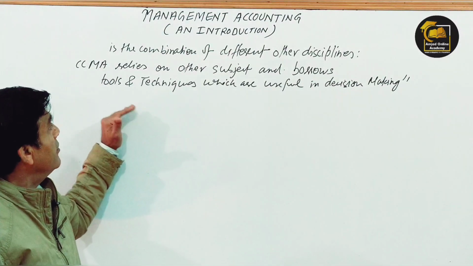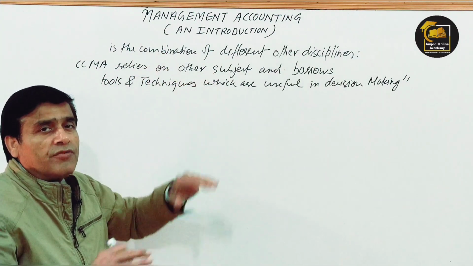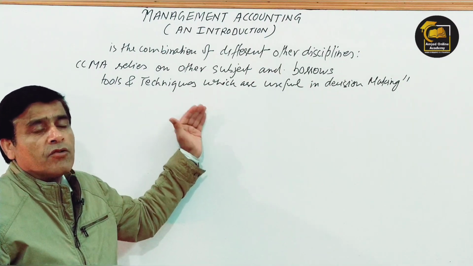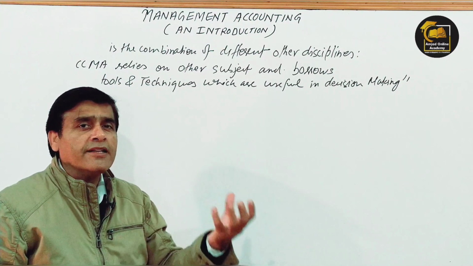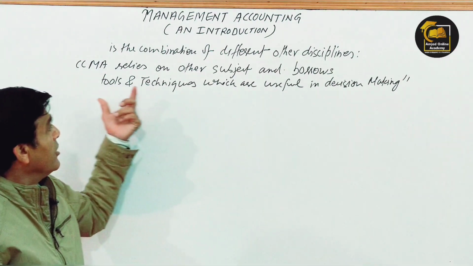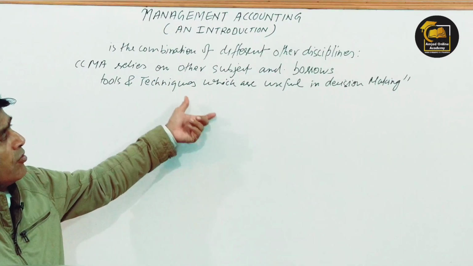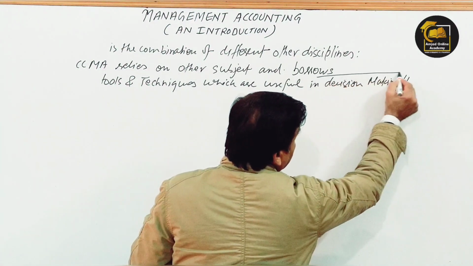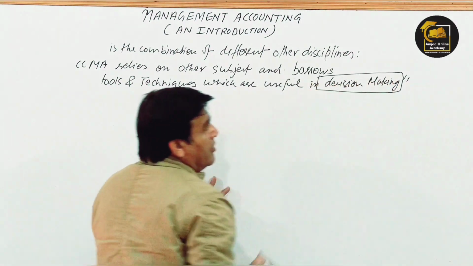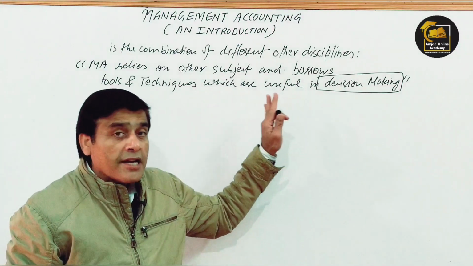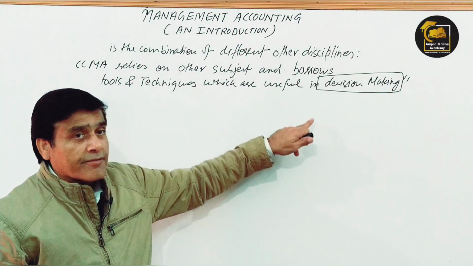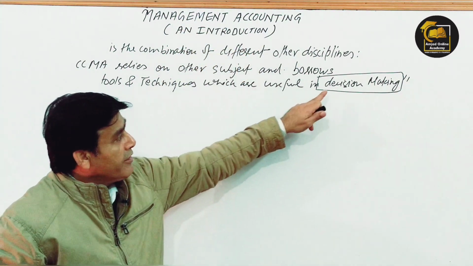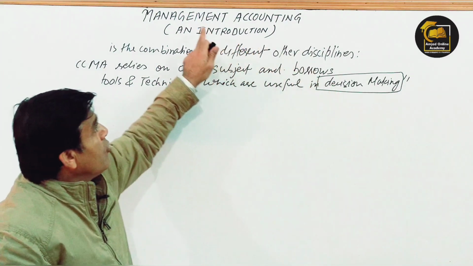What I have said here, look, management accounting is nothing. It is a combination of the different disciplines, different other subjects, and it depends on other subjects because it borrows different tools, techniques and concepts of the other disciplines, which are helpful or useful in decision making. The point to be emphasized here is decision making. Now you can relate this point with the nomenclature of the subject, management accounting or accounting for managers.